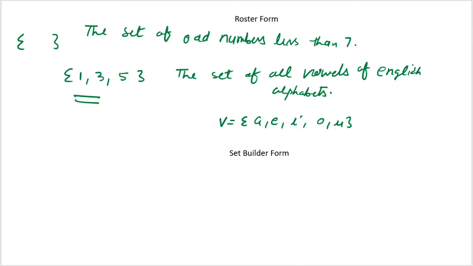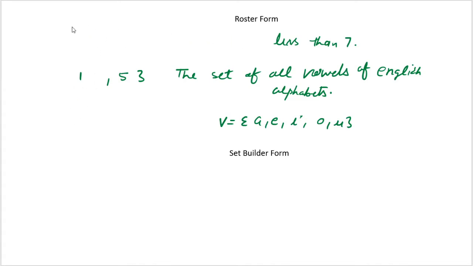So children, again I am going to tell you in another example how to represent in the roster form. I am going to erase it and then I will tell you. Just a second.